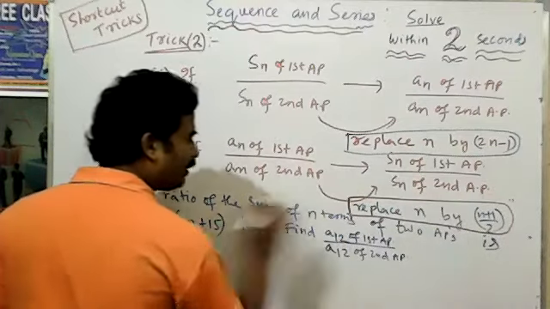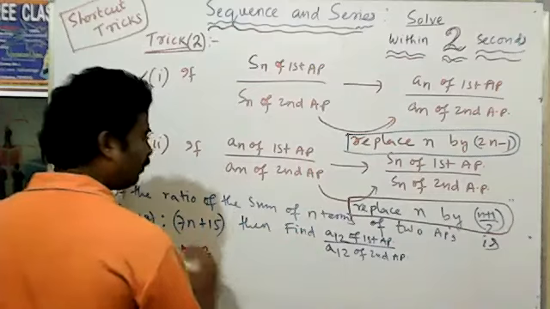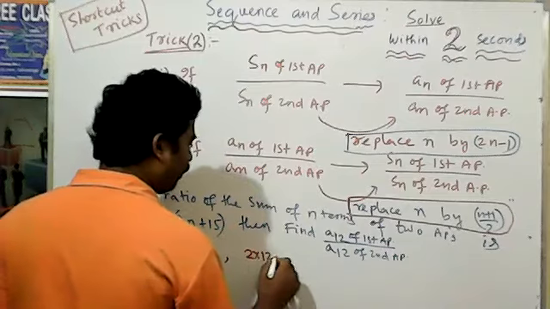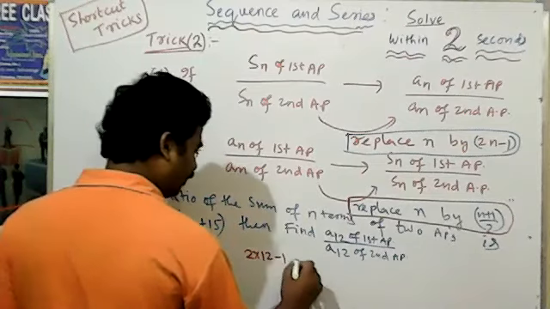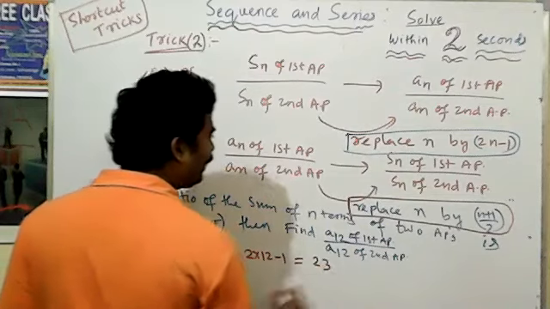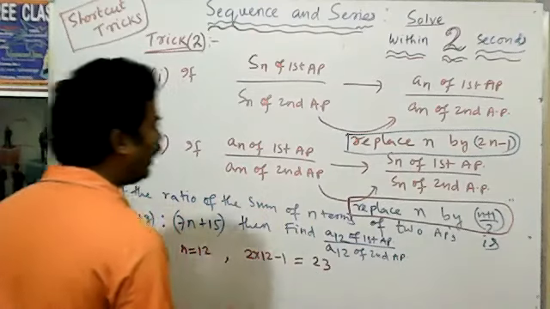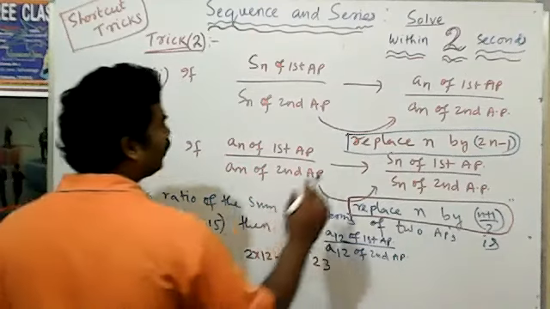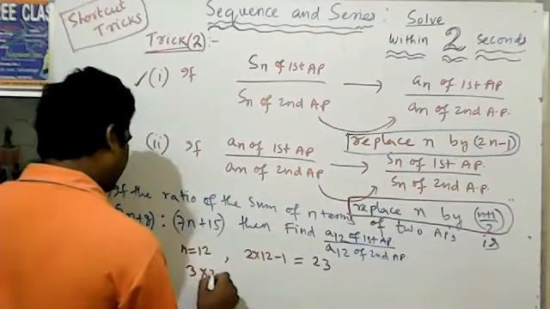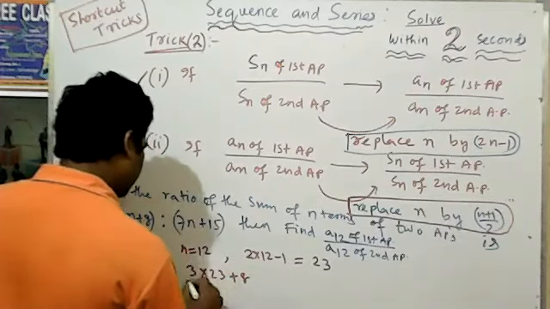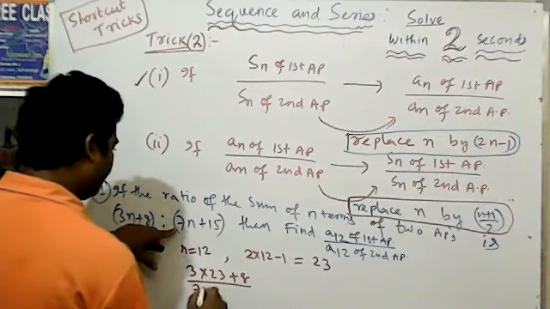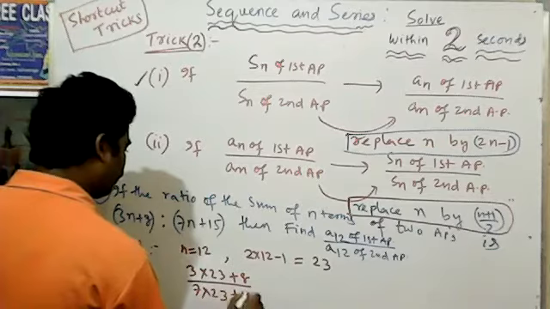Here the 12th term is given, so n is equal to 12. That means you have to put 2 into 12 minus 1. So that value comes 24 minus 1, that is 23. You have to put 23 in place of n: 3 into 23 plus 8, divided by 7 into 23 plus 15.